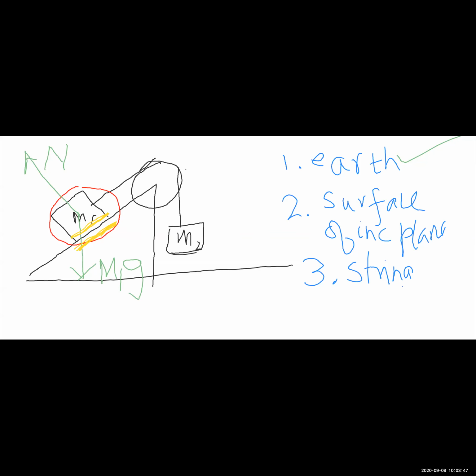Apart from this, we have the string which is in contact with the object. So the string again applies a force which has an unknown magnitude, but the direction of this force must be along the string and away from the object. T. Is this understood? Surface has been accounted for. String has been accounted for.